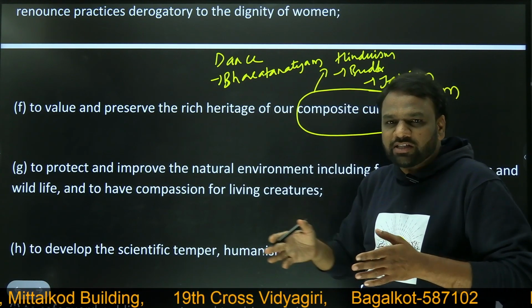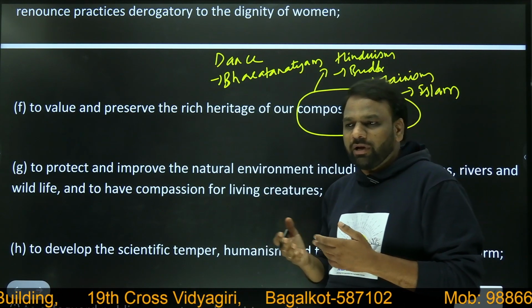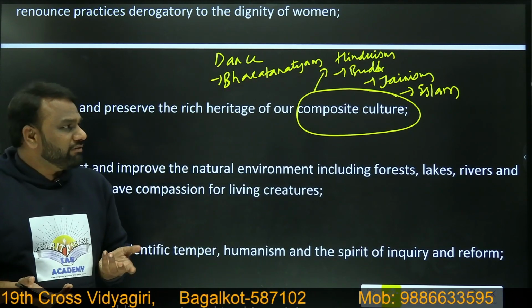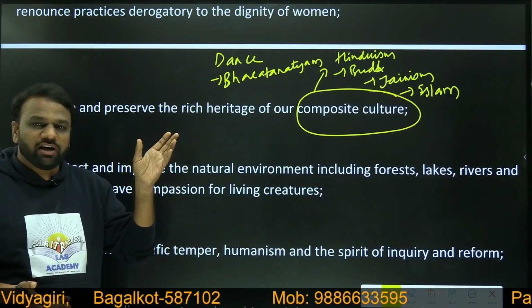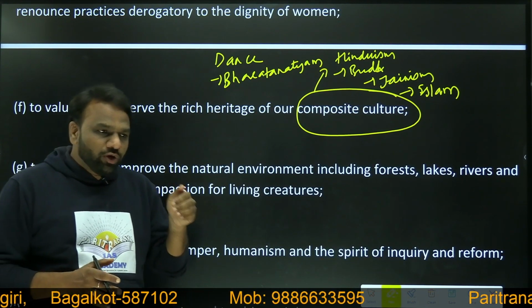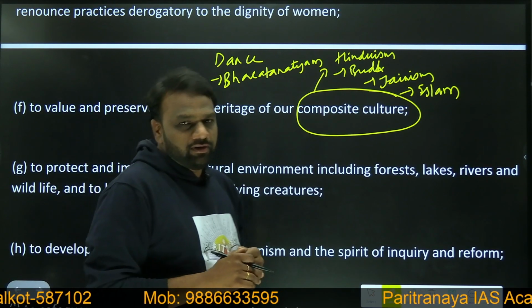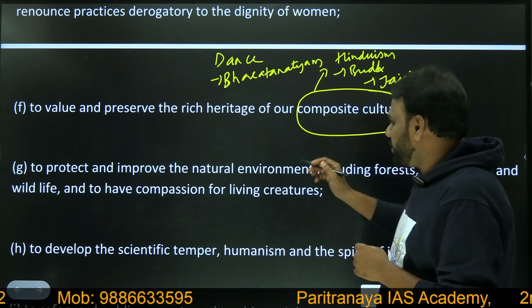Suppose we do not practice Bharatanatyam, then probably in a decade or two we will lose Bharatanatyam. Then we would have to just tell stories that previously there existed a dance called Bharatanatyam. That should not happen. So in order to preserve it, we have to respect it and we have to practice it. Why? To maintain that composite culture. I just gave you an example.